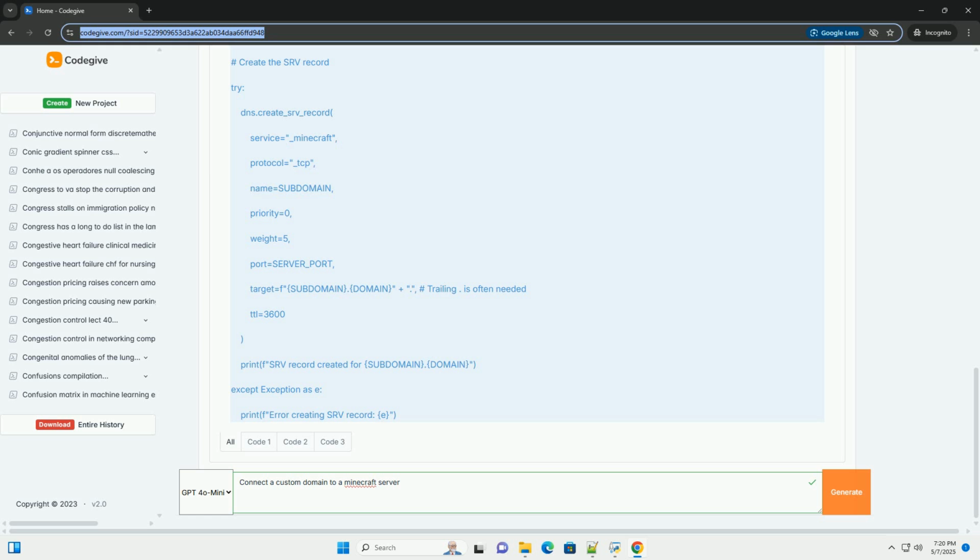By following these steps and considering the tips above, you should be able to successfully connect your custom domain to your Minecraft server and provide a much more professional and user-friendly experience for your players. Remember to be patient with DNS propagation and to double-check your settings carefully. Good luck.